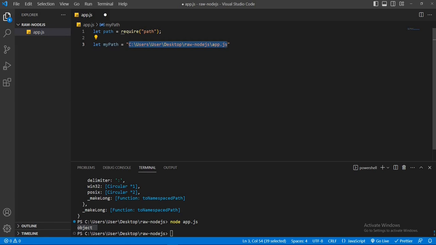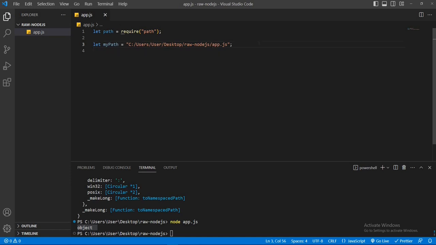For example, Windows supports backslash like this, but Mac or Linux, I mean Unix operating systems, support / like this, and Node.js also supports /. So you have to change all backslashes to /. So let's change all backslashes to / from the path. Now it will work fine.